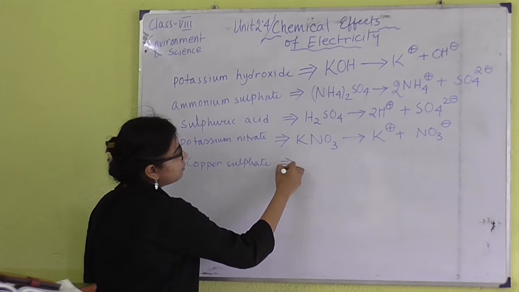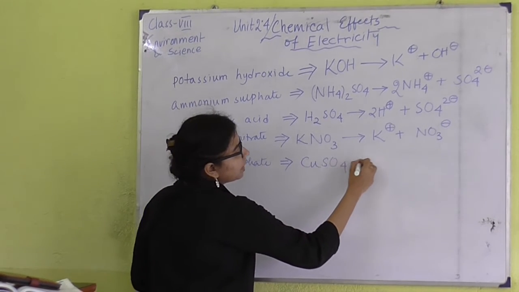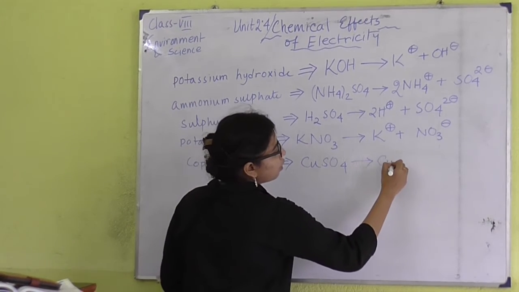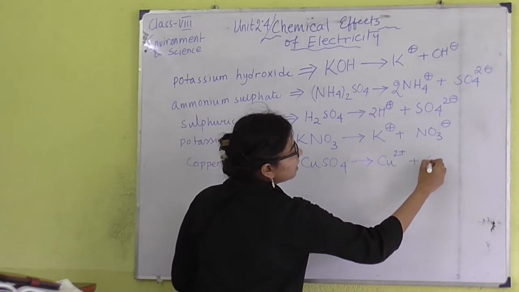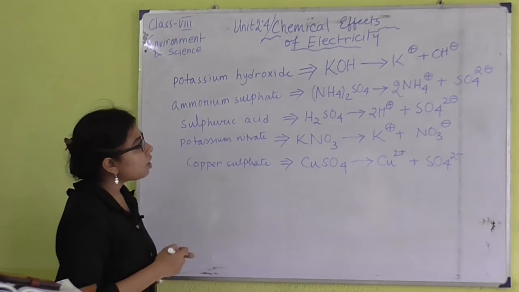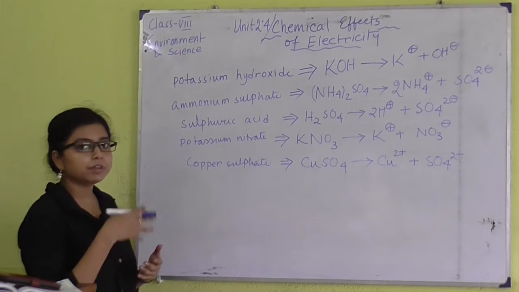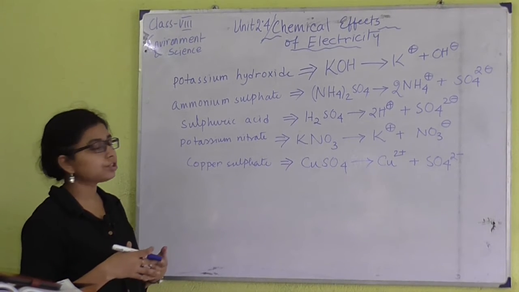And lastly, if we have copper sulfate, that is CuSO4, it will dissociate to form Cu2 plus cation and SO4 2 minus anion. So all of them can be used as electrolytes in their fused form or in their solution form.